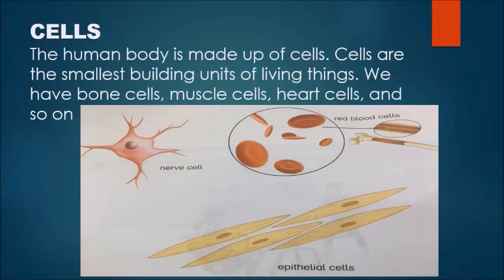Cells. The human body is made up of cells. Cells are the smallest building units of living things. We have bone cells, muscle cells, heart cells, and so on. In the diagram, we can see nerve cells, which are present in our brain and carry messages from the brain to the body and from the body back to the brain. Red blood cells are present in blood, and epithelial cells are present on our skin.